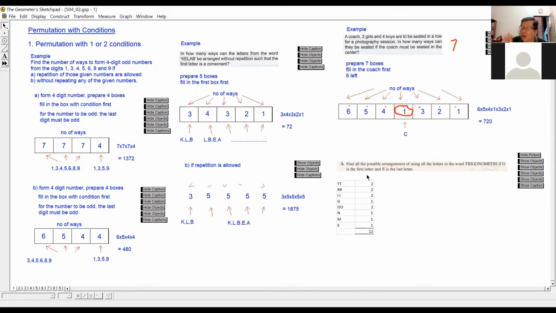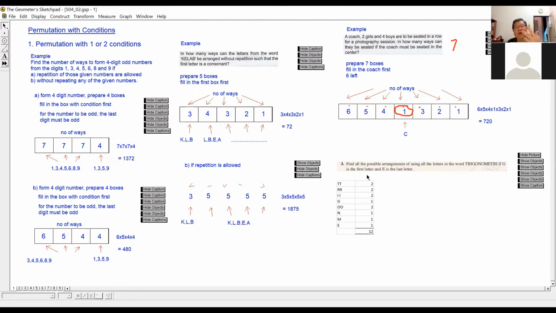Then N, O, then M, E, no M, no E above. Then T, R, I. You don't write T, R, I at the bottom because the T has appeared up, so you write T up, then R also up, I also up. So as you spell out the word, you just fill out, like you do the statistics, then you mark 1. Then how many times, this one how many times, right?